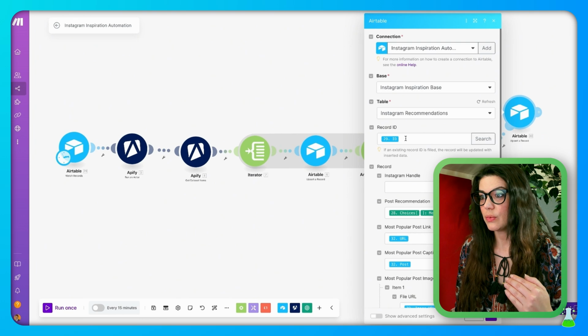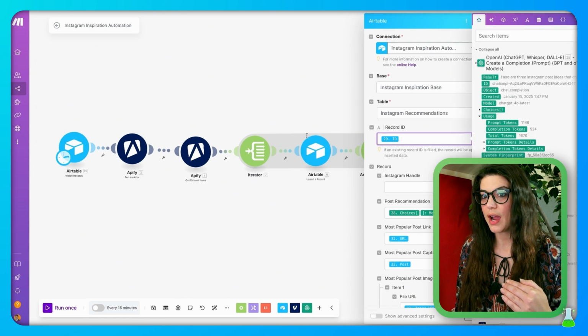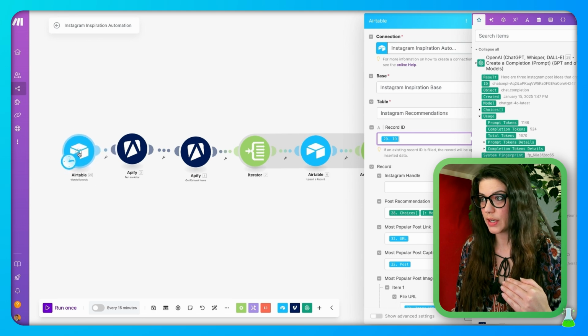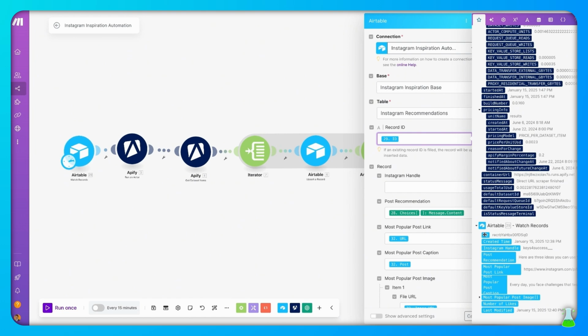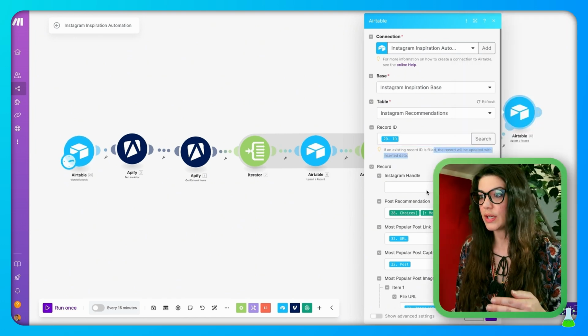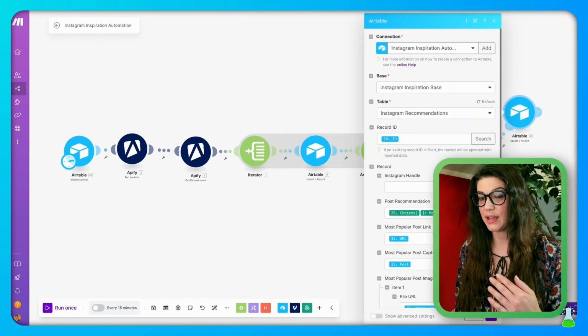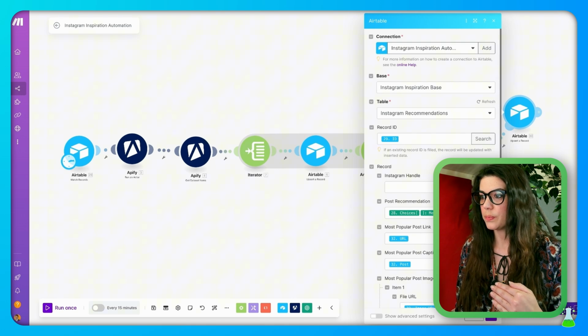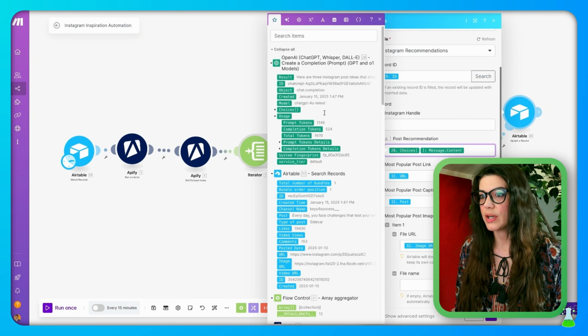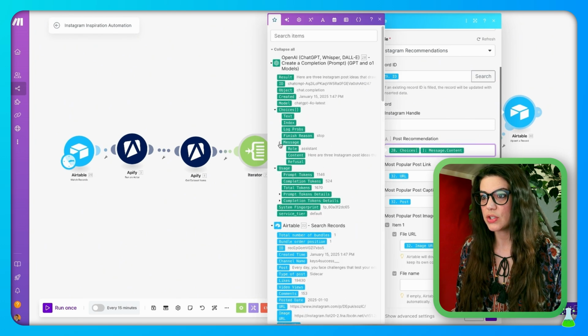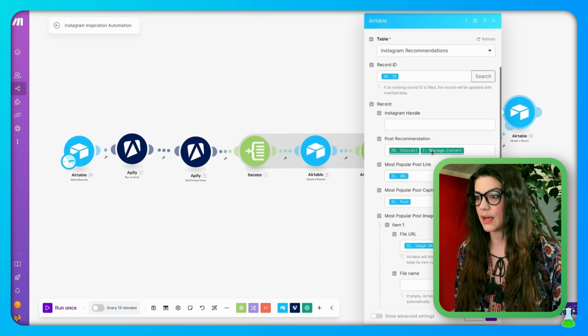Our record ID, we're going to want to select from our first Airtable, which is a watch records module over here. So you're going to scroll down and you'll pull that ID from right here. Then we're going to skip the Instagram handle because we already have that in our Airtable. And then we're going to go into our post recommendation. This is coming from ChatGPT. We want to select choices, and then underneath choices, there'll be message, and under message, you want to select content. So those 2 options will populate there.